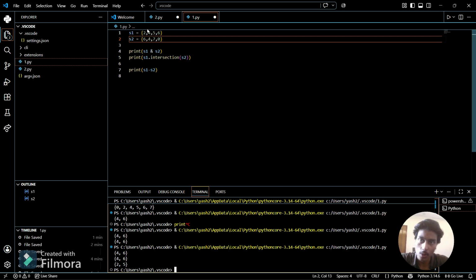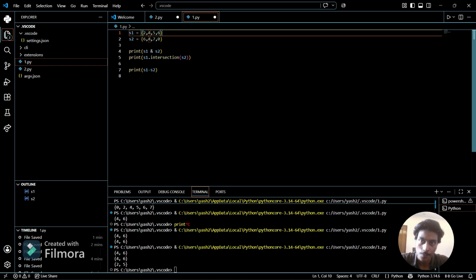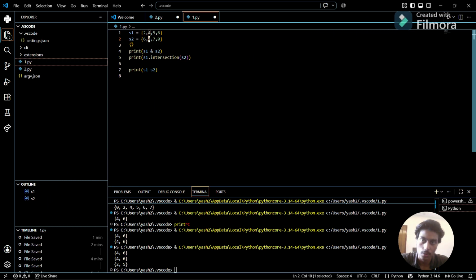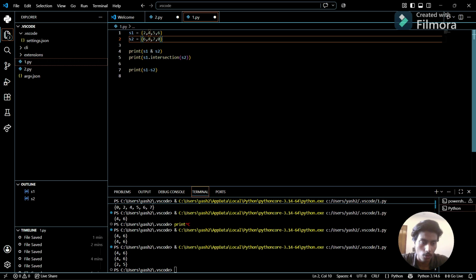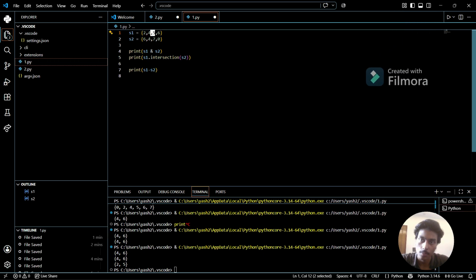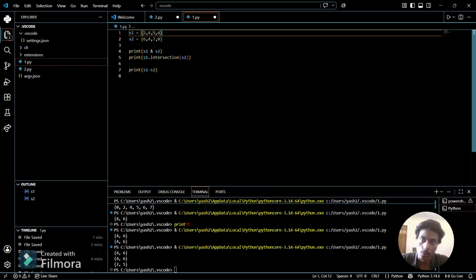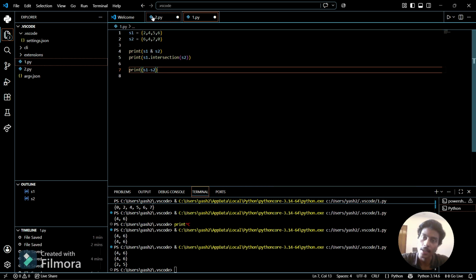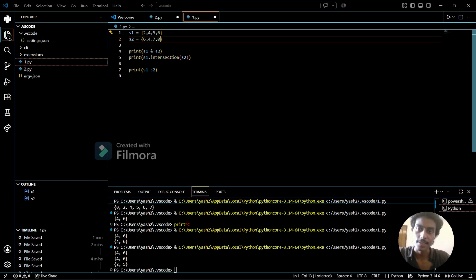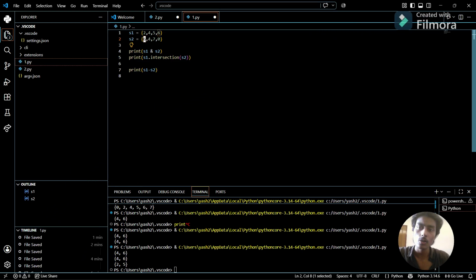Then it will check about 4. If it is present in the set b, then it will remove it. So 4 is present in set b, then it will not print 4. And then it will check about 5. 5 is not present in set 2, so it will print element 5 in the set, and then it will check for 6. 6 is present in set 2, so it will not print the 6.